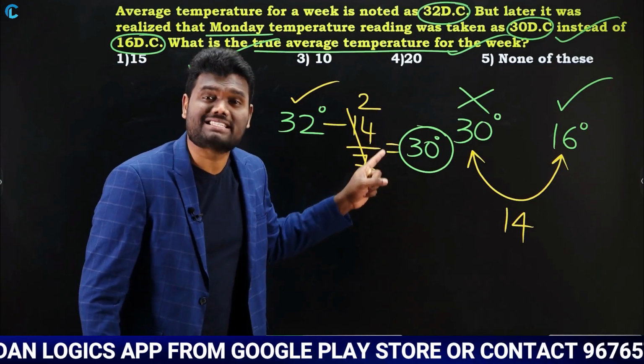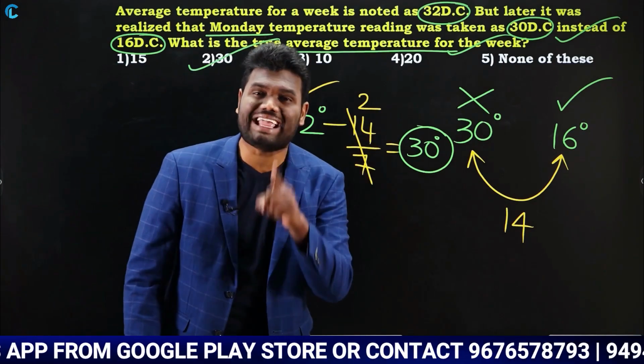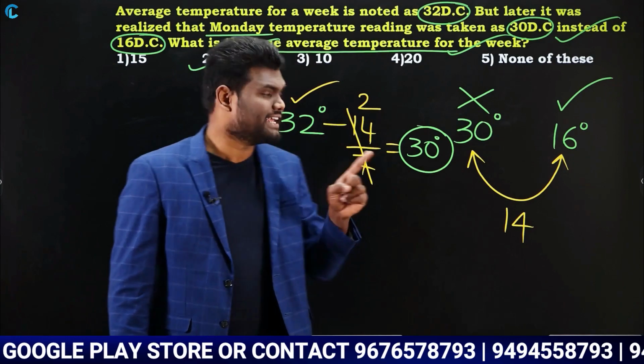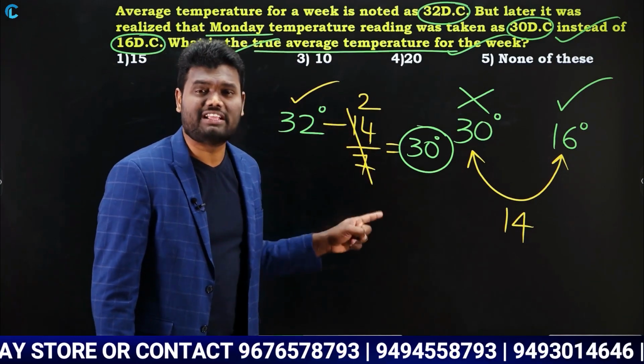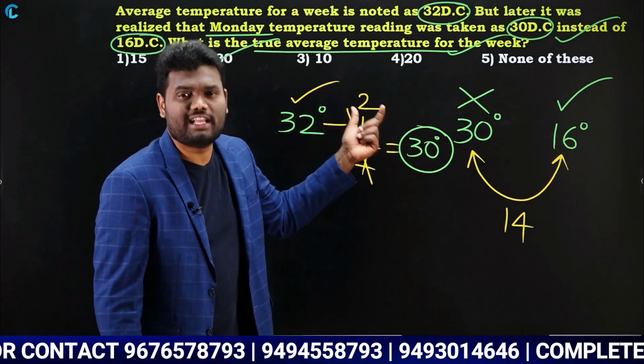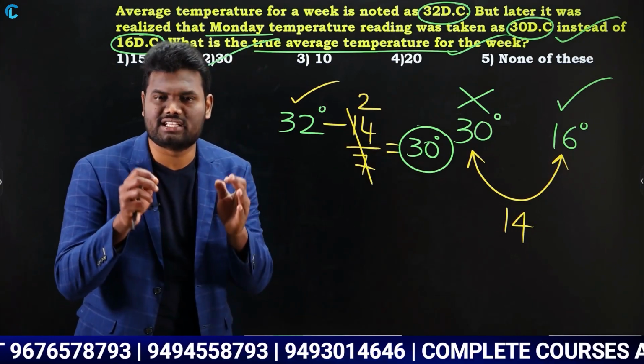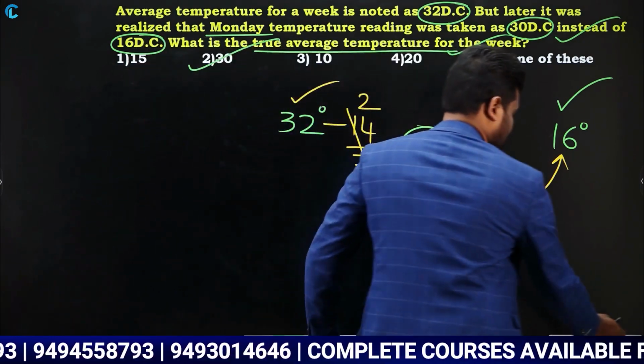So 14 divided by 7. Why? Because for a whole week it was mentioned. A week is 7 days, so divide by 7. 14 by 7 is 2, so 32 minus 2, the answer is 30 degrees Celsius. Okay, let us look at the next one.